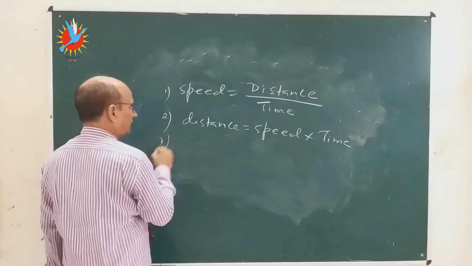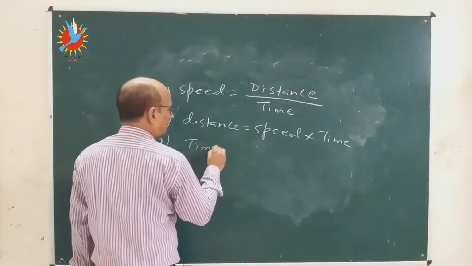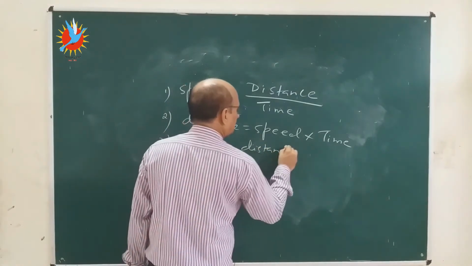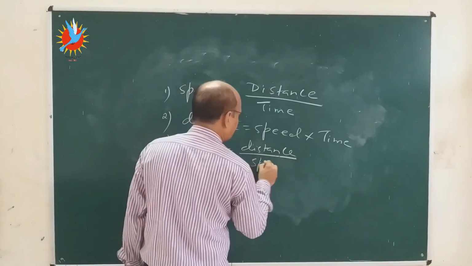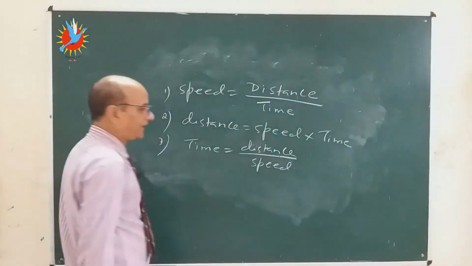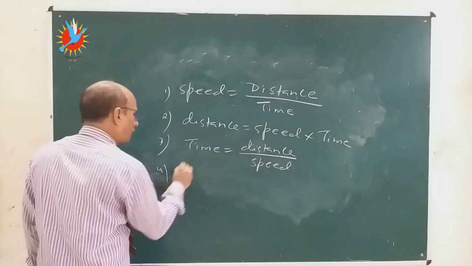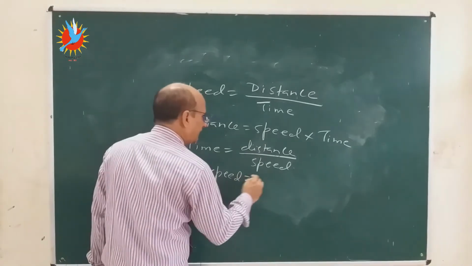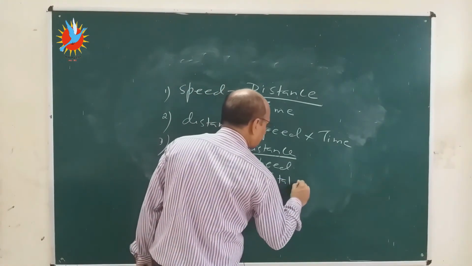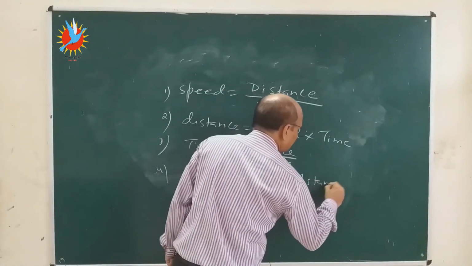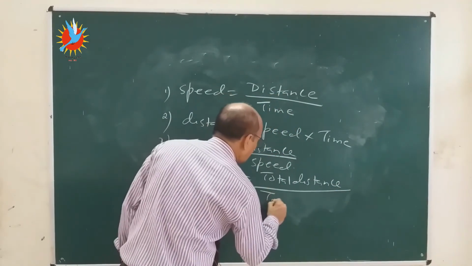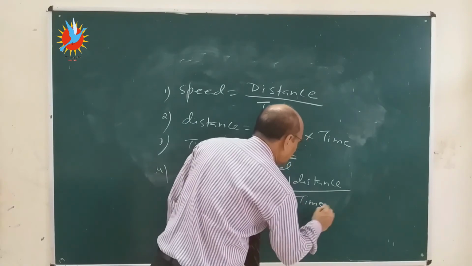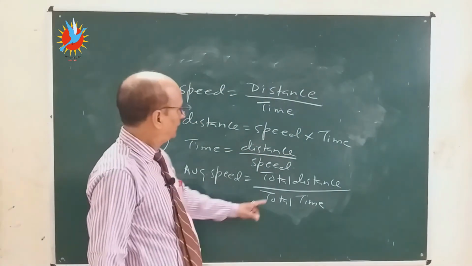Third is time, that is distance divided by speed. And the fourth is average speed. Average speed is equal to total distance divided by total time or actual time taken to cover that distance.